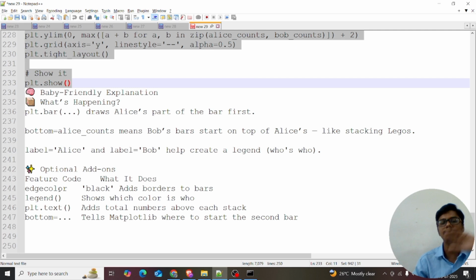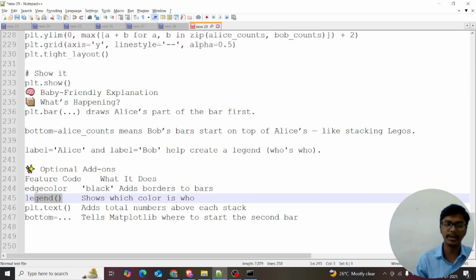Edge color means black. I just showed that in the previous session itself. And legend is very important. If you want to show the difference between the alias and Bob, you can use the legend. You can use the plt.text also, right? And the autumn is good.